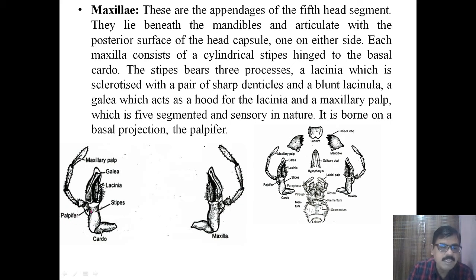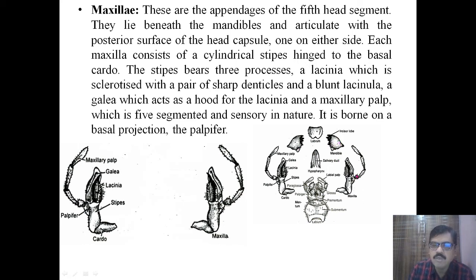It has the cylindrical stipe, which is hinged or attached to the cardo. This stipe bears the three processes. One is the lacinia, another is the galea, and the third is the maxillary palp, which bears five segments. The basal segment on which it is borne is called the palpifer. These are present below the mandible.